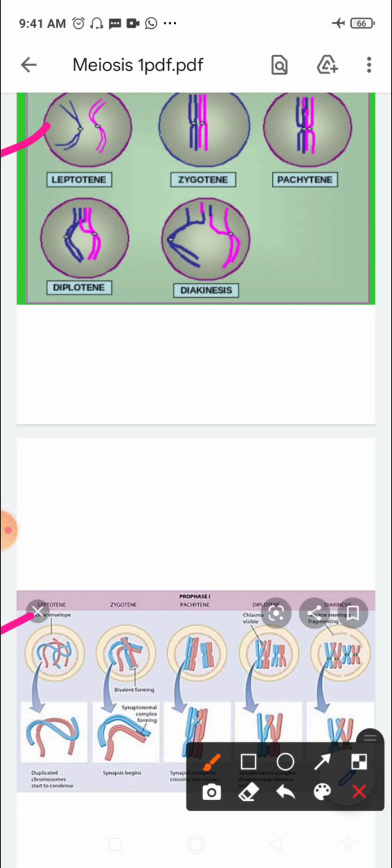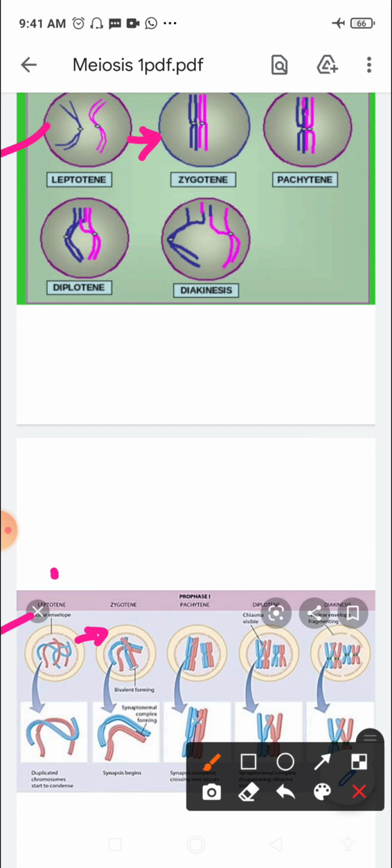In this stage the chromosomes become gradually visible under the light microscope. The compaction of chromosomes continues, right? Compaction means they become thicker and thicker during the leptotene stage. Now this is followed by the second stage, which is known as zygotene. The zygotene stage is characterized by synapsis, resulting in the formation of bivalents. So here you can see bivalents are formed.